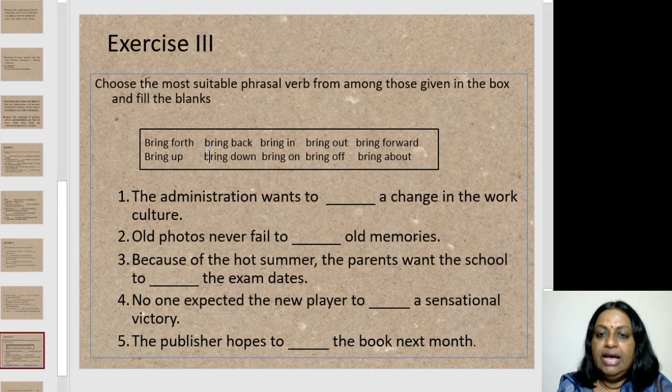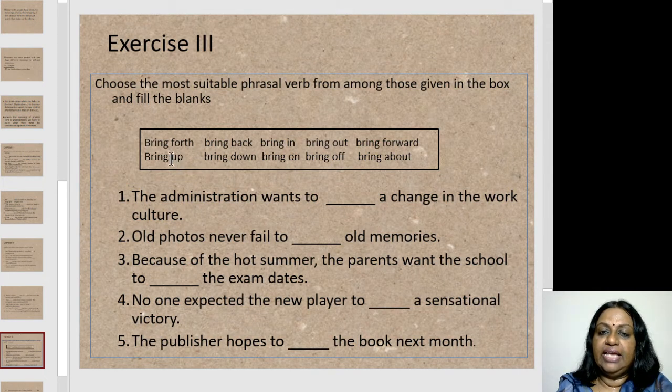Bring forth, bring back, bring in, bring about, bring forward, bring up, bring down, bring on, bring off, bring about. So all of them use the main verb bring and then they have a preposition or an adverb and then the phrasal verb has been coined and you need to fill the 10 sentences with these words.